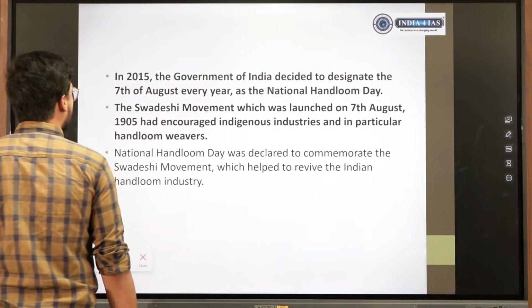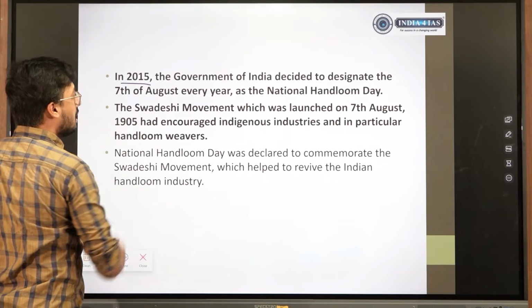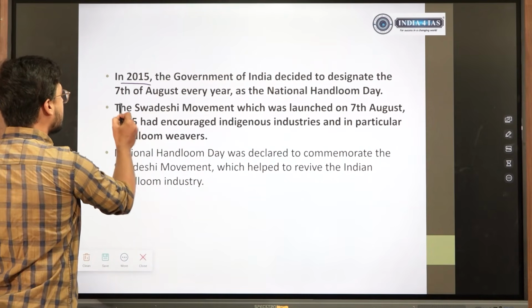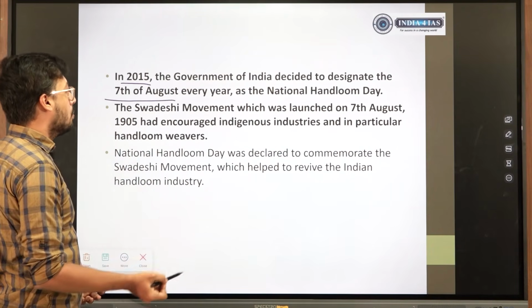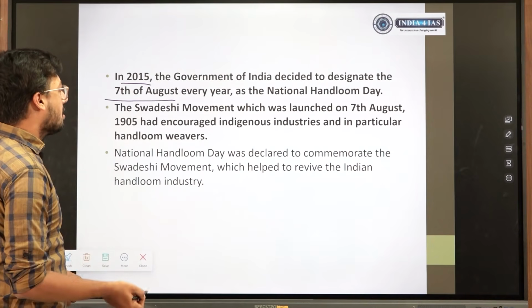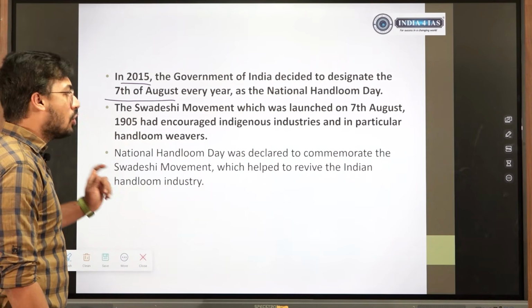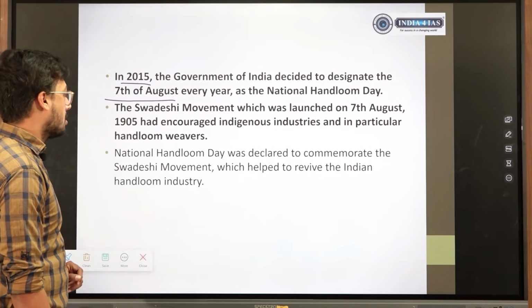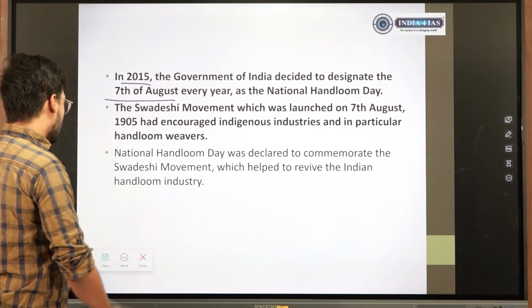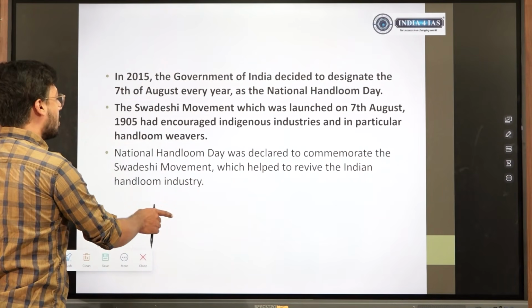So like I said, in 2015 the Government of India decided to designate 7th of August as the National Handloom Day because it was on this day that the Swadeshi movement, which wanted to encourage the indigenous industries, was launched. So this was done to revive the handloom industry.